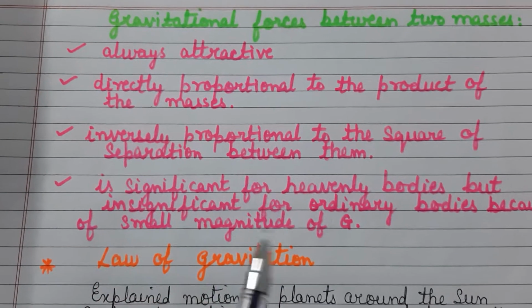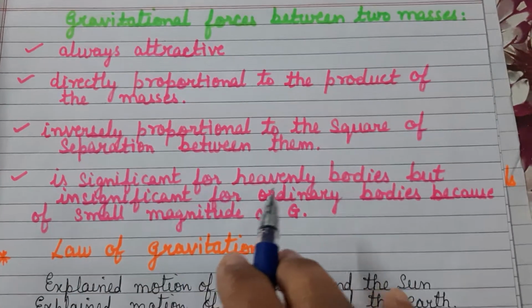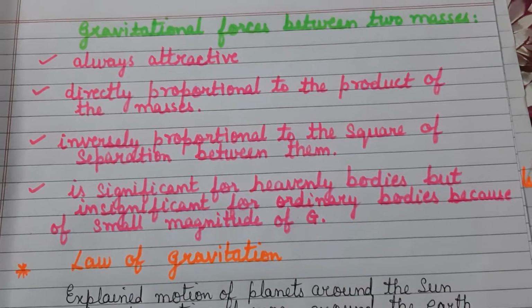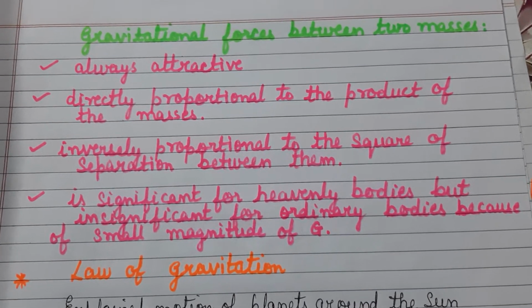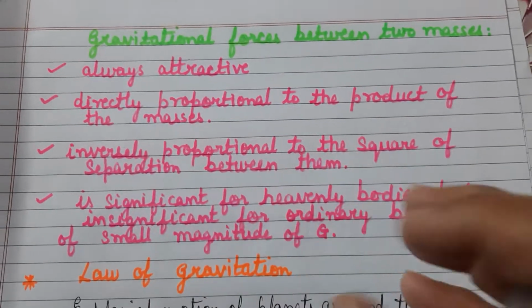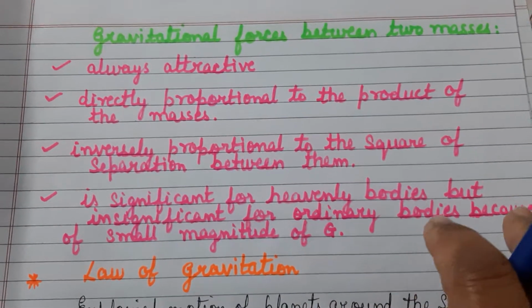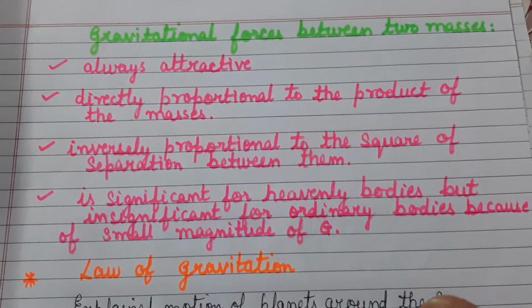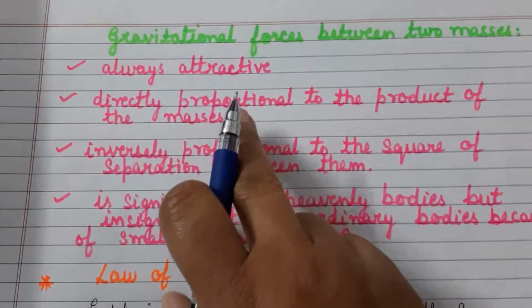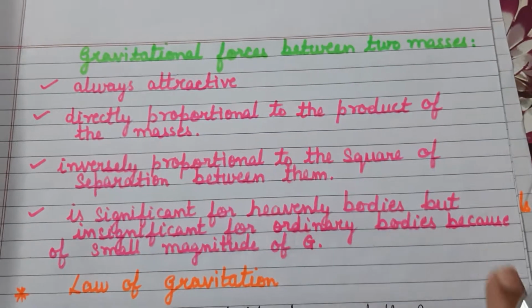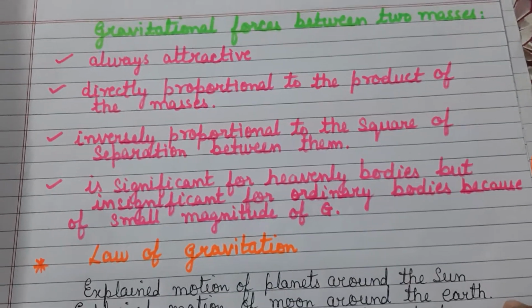And the last thing which I discussed was that it is significant for heavenly bodies. That is, when the masses are huge, then the value of the gravitational force is quite significant. And if it is only for smaller masses, it will be just a very small value. Okay. Fine. So these are the points for you to remember about the gravitational forces existing between two masses.